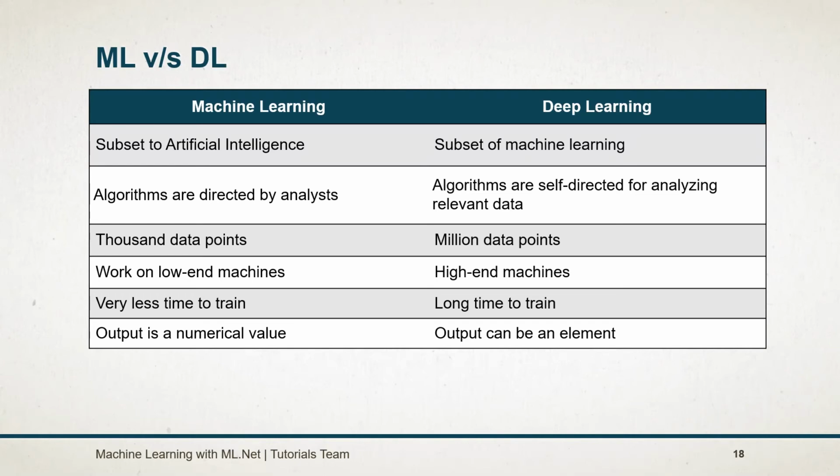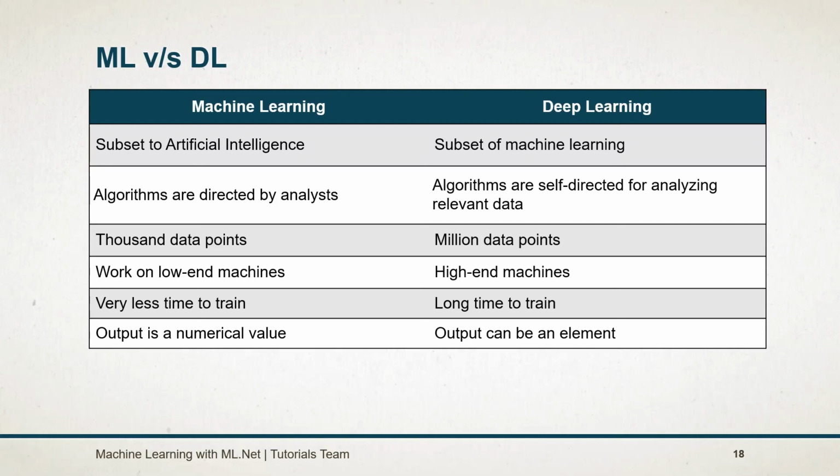ML is a subset of AI and DL is a subset of ML. ML algorithms are used to parse data and learn from it, whereas in deep learning, the algorithms are structured in layers for the creation of an artificial neural network. Machine learning uses a small data set compared to deep learning. Therefore, deep learning requires high-end configuration machines, whereas machine learning can perform on normal machines too. So you can use a laptop, desktop or Mac, whatever you have.